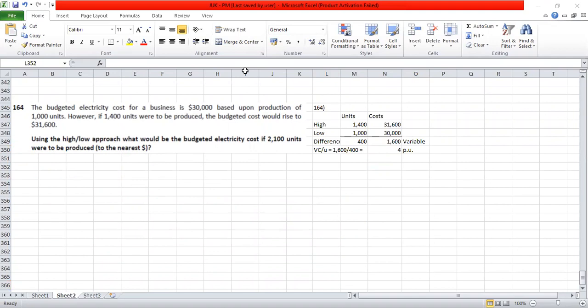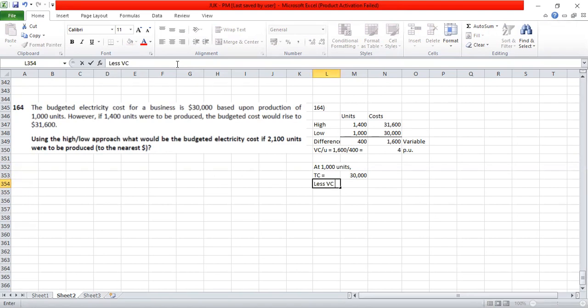Once the variable cost per unit is known, we can separate the fixed cost. So how do we separate the fixed cost? Any activity level can be selected. Anything can be selected. So let's say at 1000 units. What's the total cost? Total cost is equal to 30,000. It's already given. From this, less variable cost.